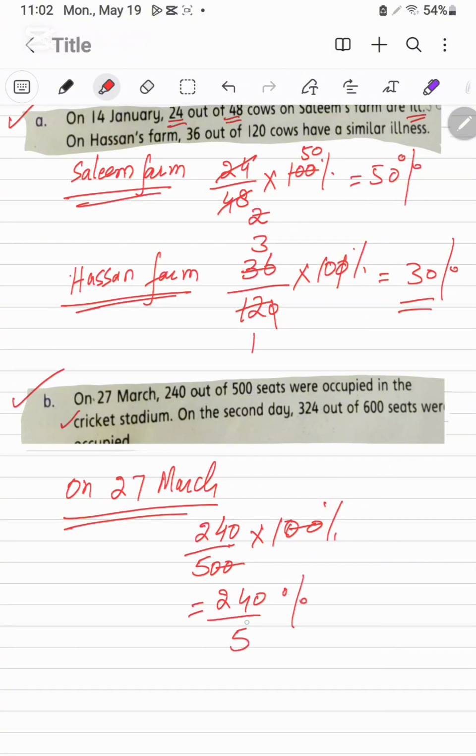And now I will simplify this one. 5 fours are 20 and there will be 40. 8 times 5 is 40. It will be the 48% seats that are occupied.